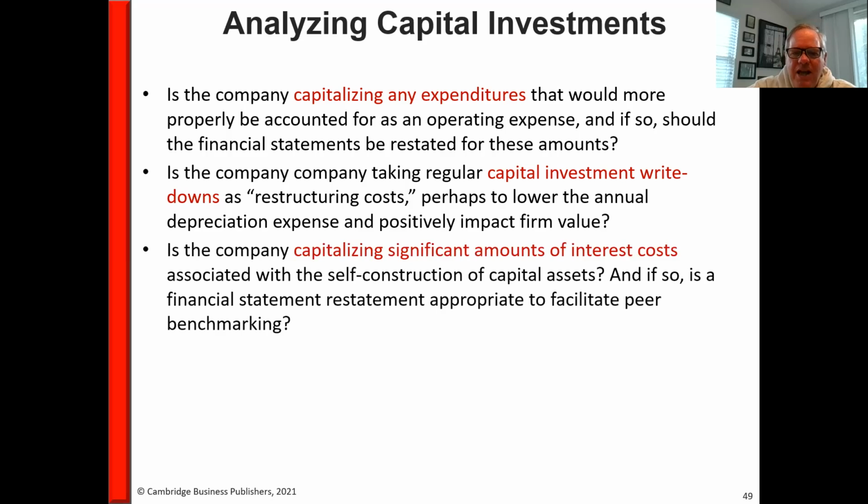And if the company is capitalizing a significant amount of interest costs, are they actually associated with the construction of self-constructed assets? If they are, then when you're comparing two companies, you might have to restate their financial statements to show the actual accounting for the interest.